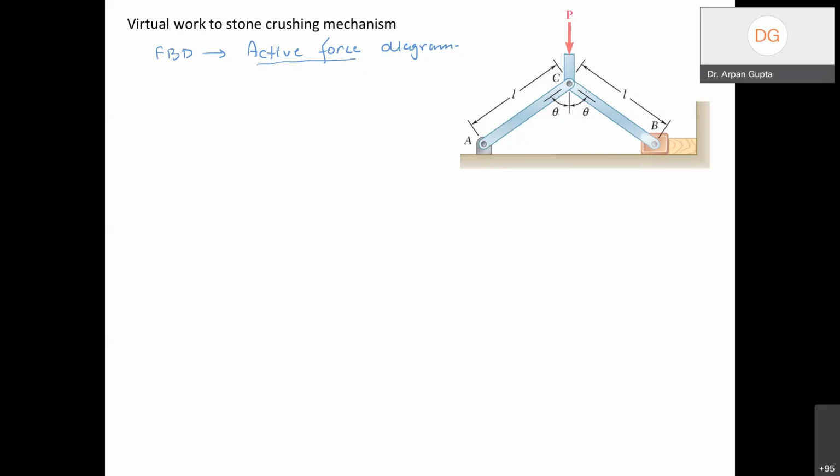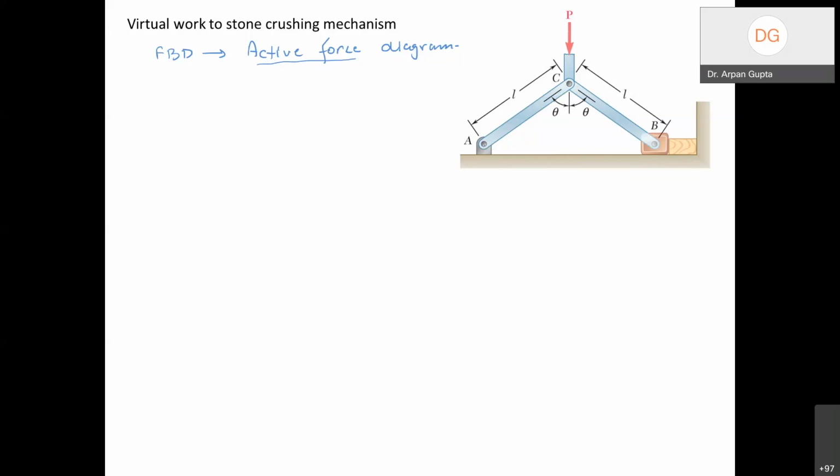Similarly, if we have internal forces, let's say internal forces at pin C, or at some other joints, like in this case point C, they do equal and opposite work on two members, right? So it is again going to get cancelled. So normal forces and internal forces, we don't show here because they are not required, because they don't do any work, right? So we are going to do calculation of things which will do work.